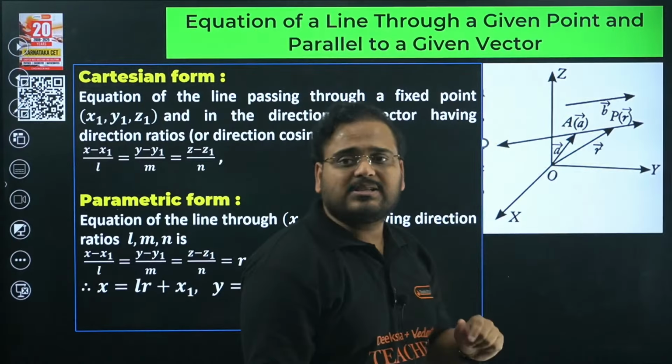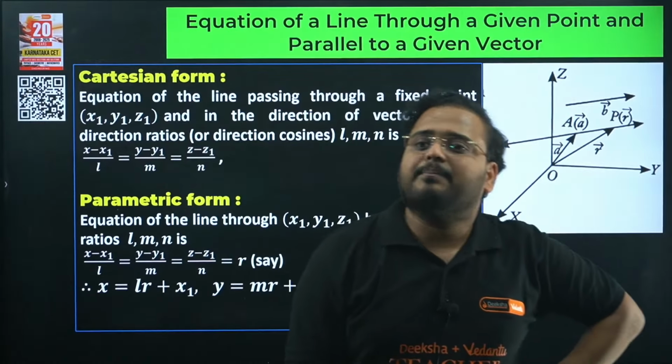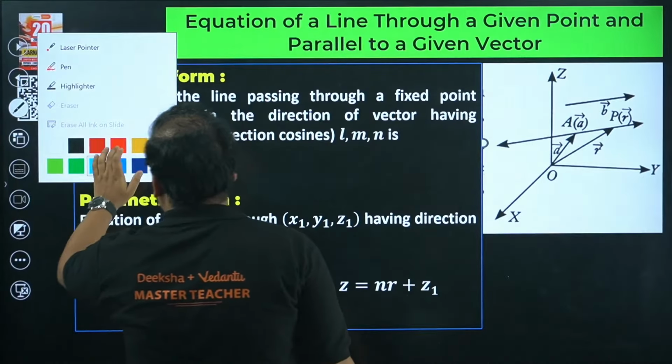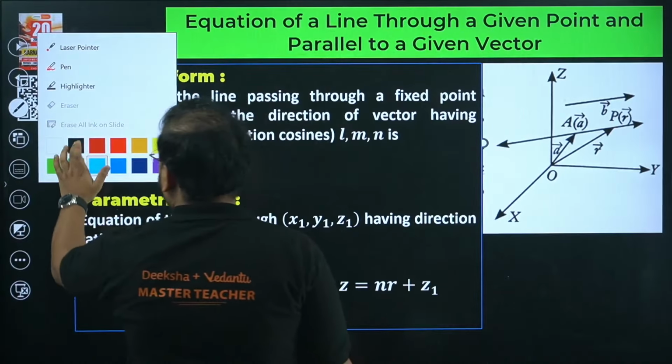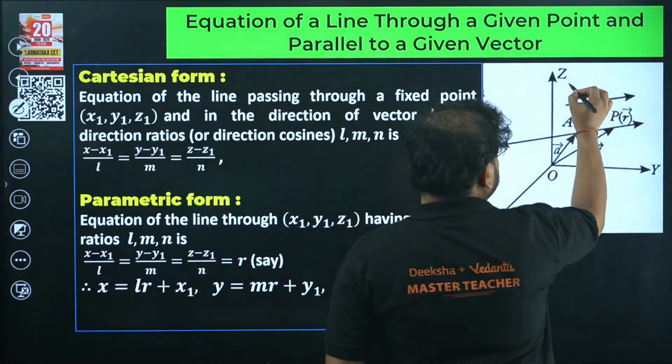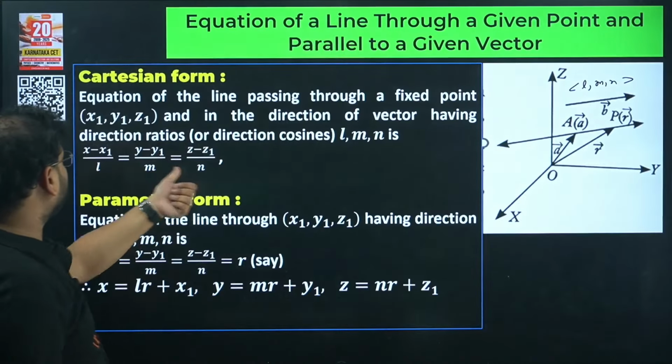Next concept is the equation of a line passing through a given point and parallel to a given vector. So this vector b is known over here. What is the meaning of known? It means the DCs are known over here. Your L, M and N will be known. In this case they have given L, M, N only, that is known.